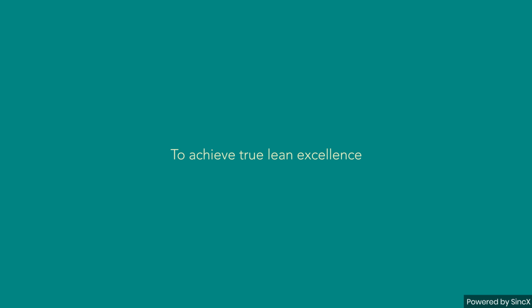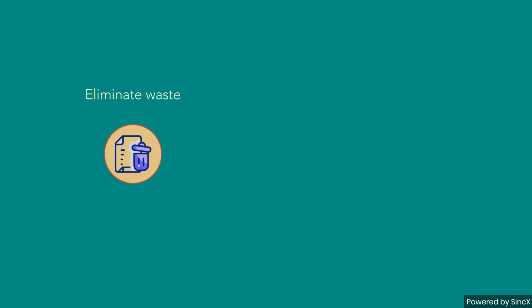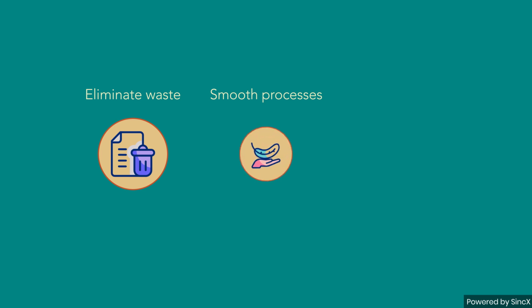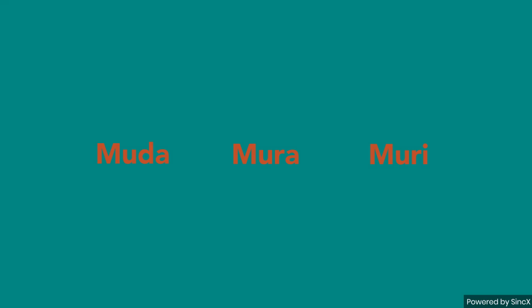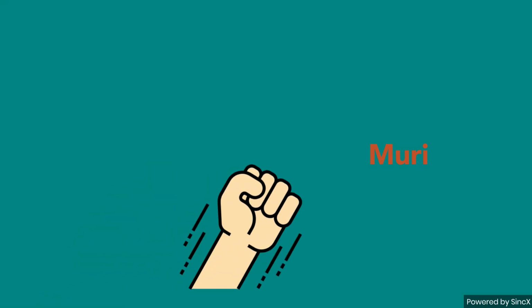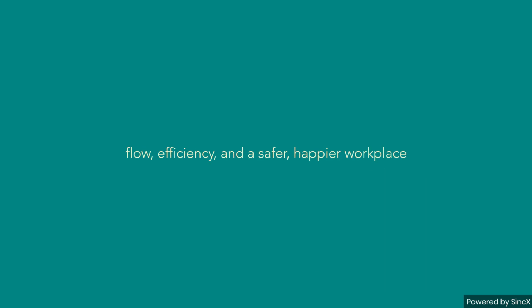To achieve true lean excellence, you must tackle all three. Eliminate waste, smooth out processes, and avoid overburdening your people and equipment. Remember, fighting Muda, Mura, and Muri creates flow, efficiency, and a safer, happier workplace. Start small and watch the results grow.